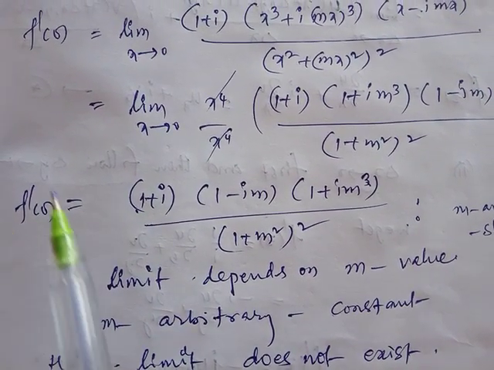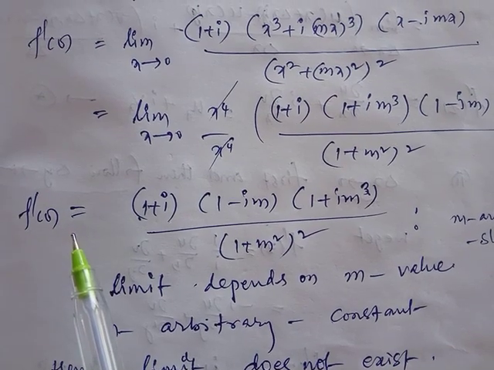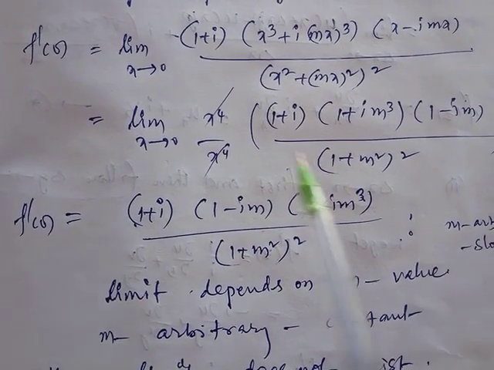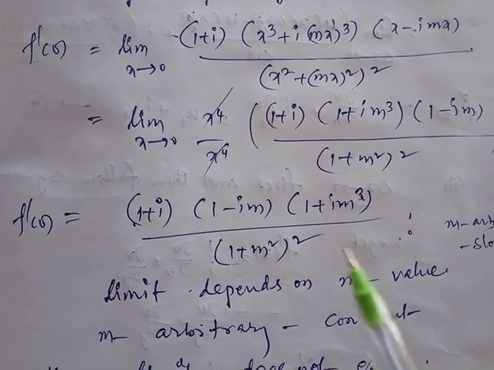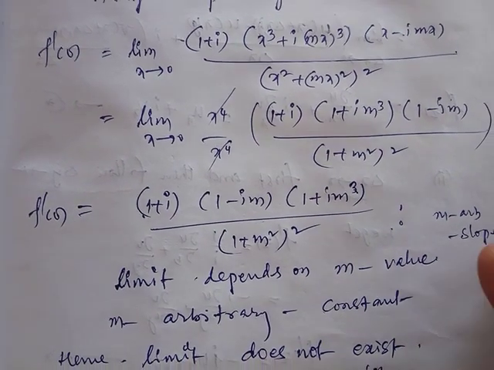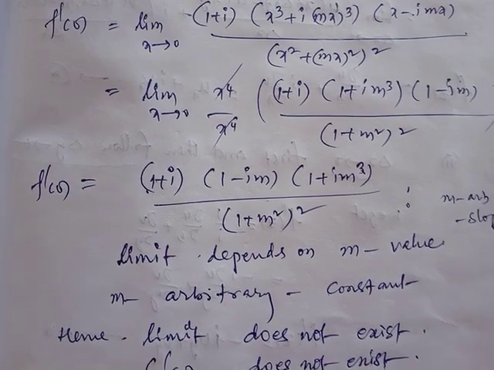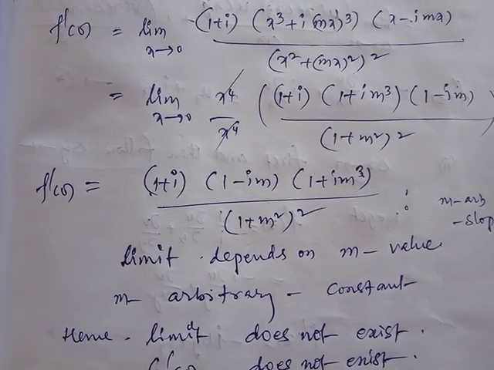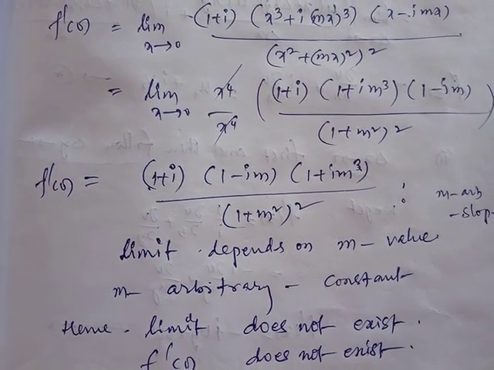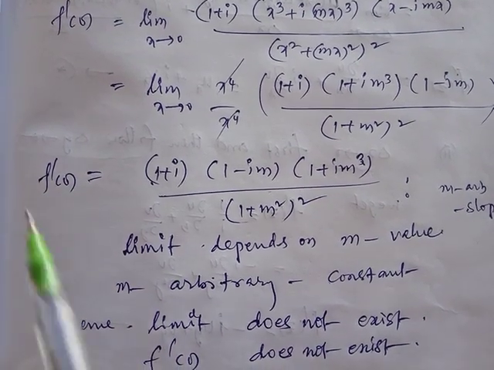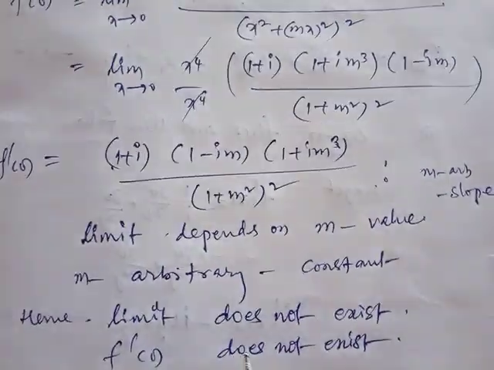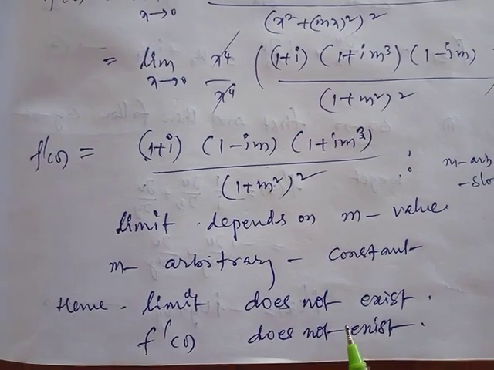So that limit is equal to f dash of 0. Does f dash of 0 exist? It does not exist, because this value depends on m. M is an arbitrary constant, and different values of m give different limits. If a limit exists, it is unique, but here we get different limits. It is a contradiction. Therefore f dash of 0 does not exist.